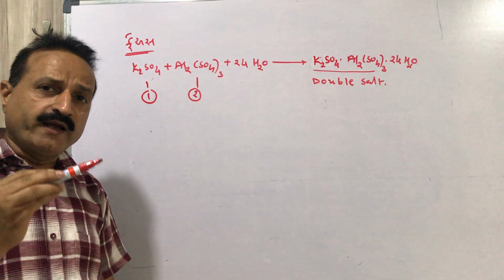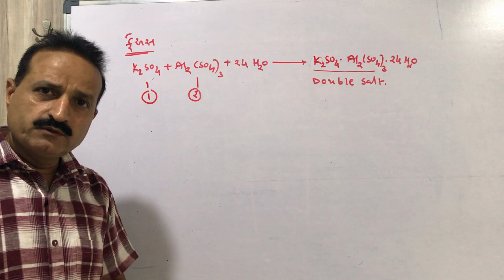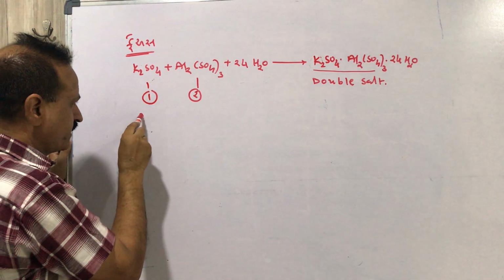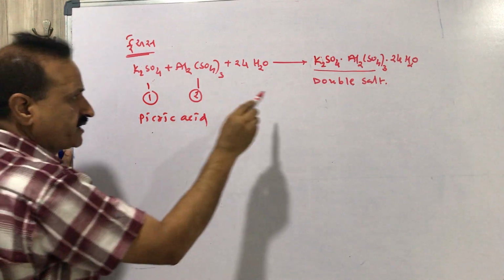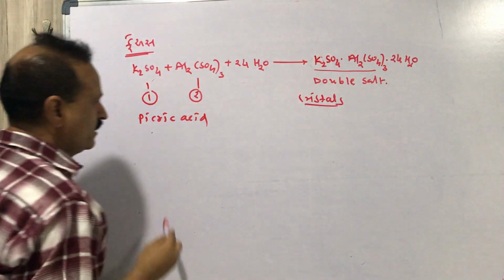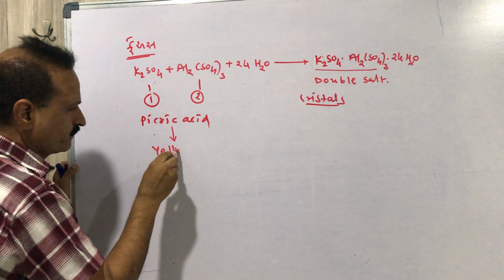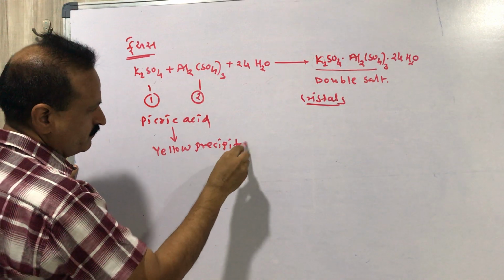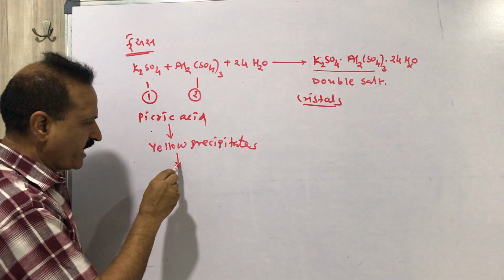How can we identify that the identical property is present in this double salt? When we react these crystals with picric acid, we get a yellow precipitate. Yellow precipitate is the sign of potassium.